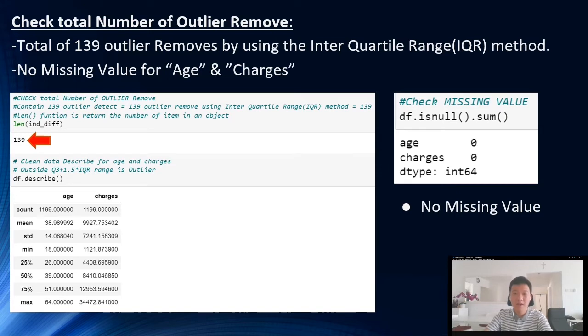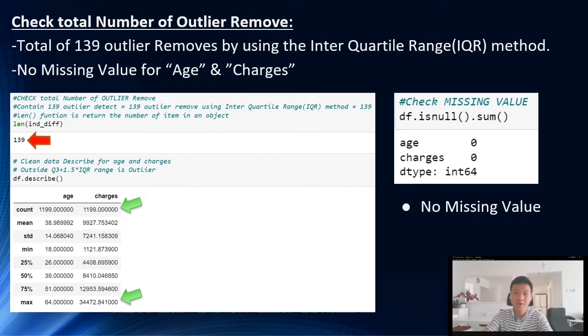So we will print out df describe. Previously, we have 1,338 data in our age and charges. But now, after we remove the outliers, we have 1,199. And you can see our maximum is 34,472 compared to just now, which is 60,000. So our outlier has been solved.